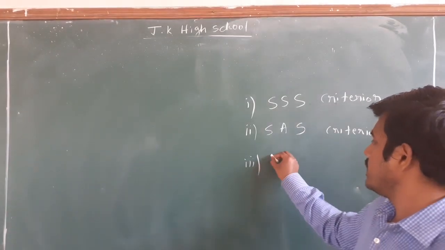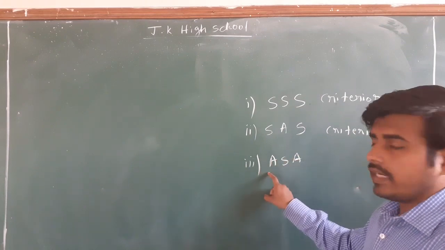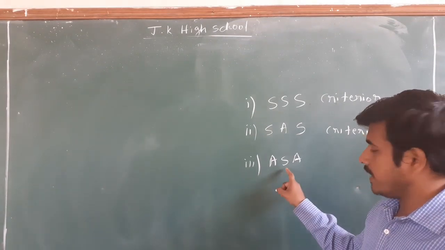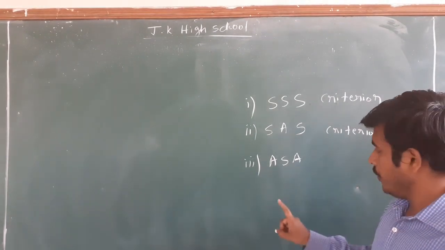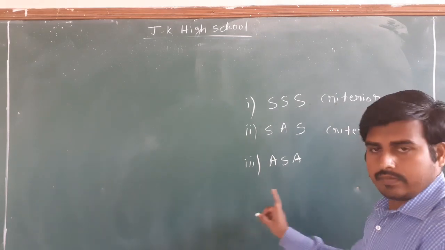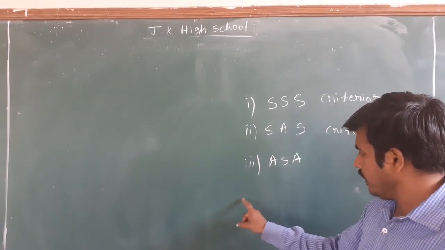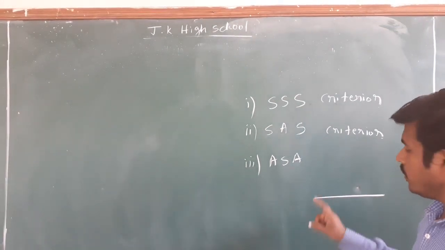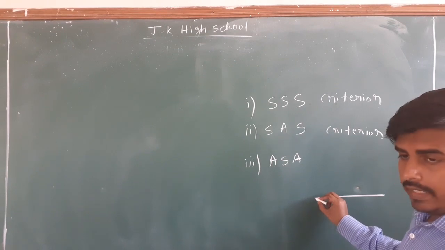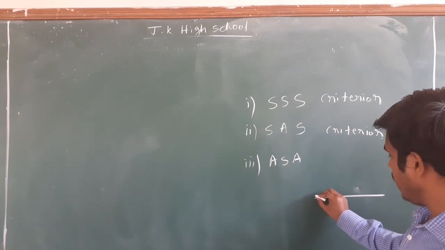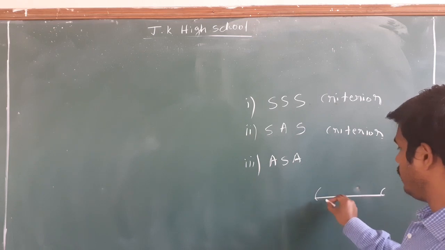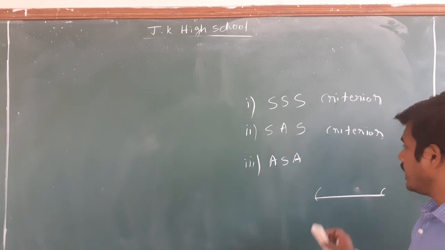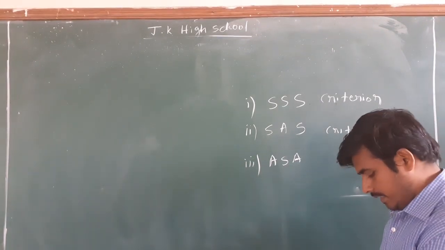Third one, ASA. What do you mean by ASA? Angle, side, angle. It means if you know the measurement of one side, and you also have the data of the angles formed at both ends of it, how much angle is formed at each end, then you can construct a triangle. This is known as the angle, side, angle criterion, ASA.